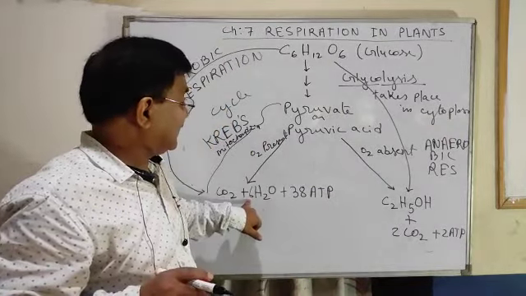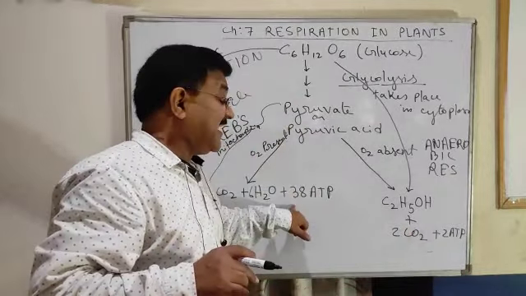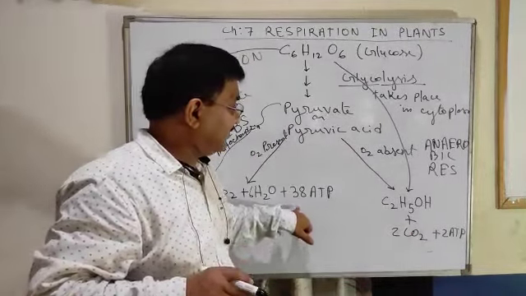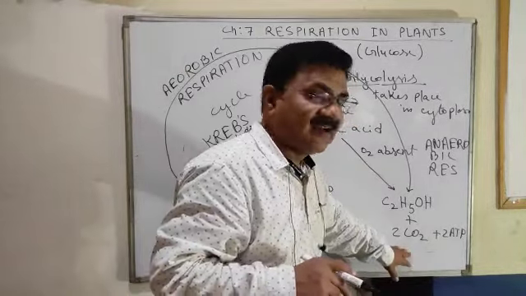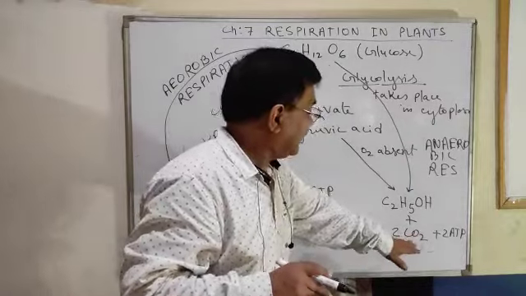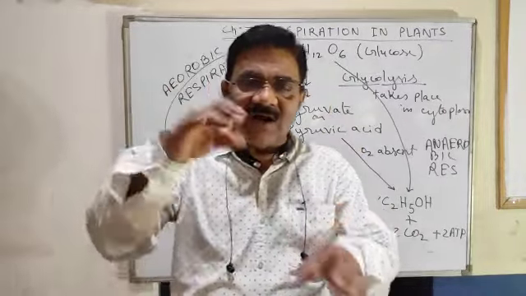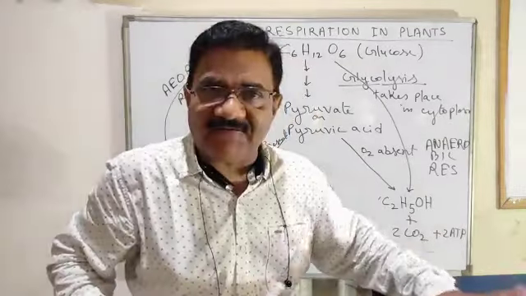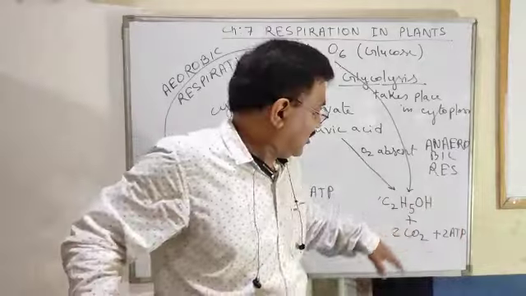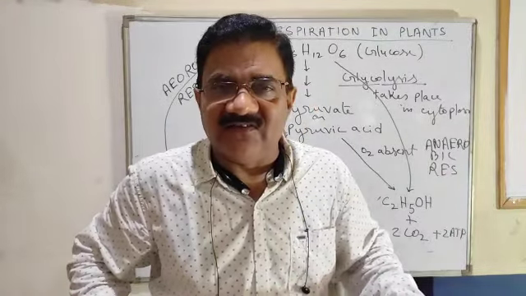See here, water is here, but here no water is there. 38 ATP, a more amount of energy, is released. Here only 2 ATP is released. No water is released because that water dissolves in alcohol. That water is present, so no extra water is left. So ethanol, carbon dioxide, and less amount of energy is released.